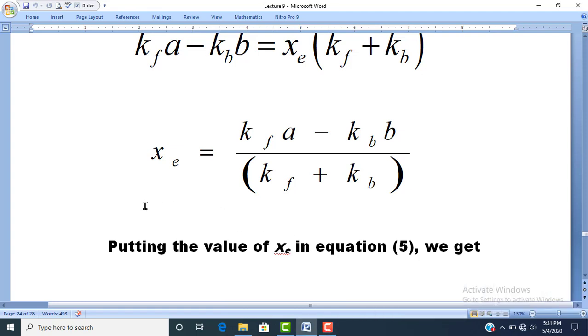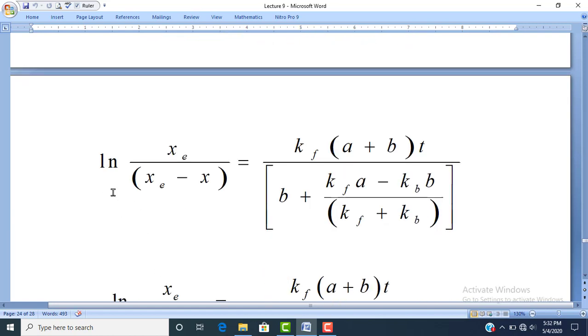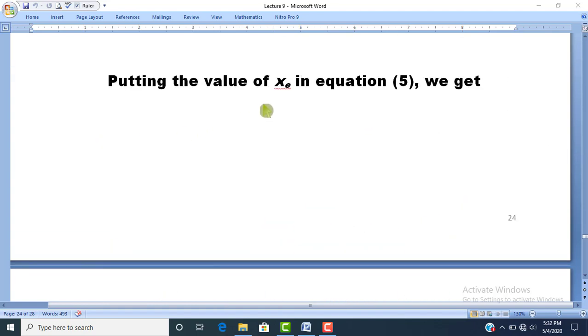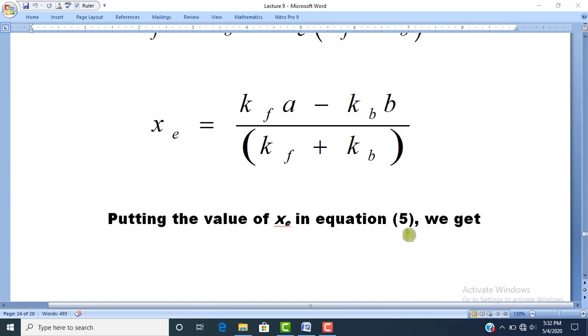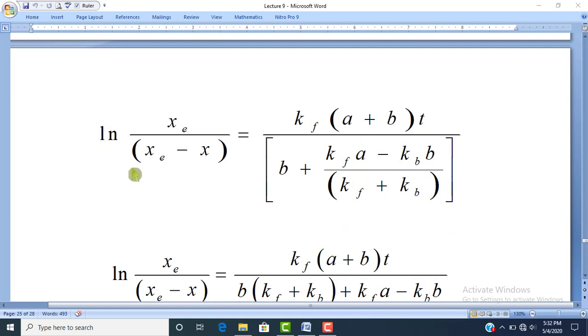Dear students, by putting the value of xe in equation number 5, we will get ln(xe/(xe − x)) = kf(a + b)t/(b(kf + kb)) − (kf·a − kb·b)/(kf + kb). Dear students, this equation has been obtained by putting the value of xe in equation number 5. When we write the value of xe in this equation number 5, we get this equation.